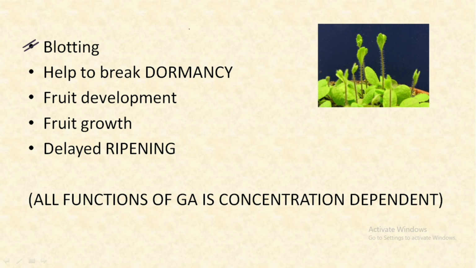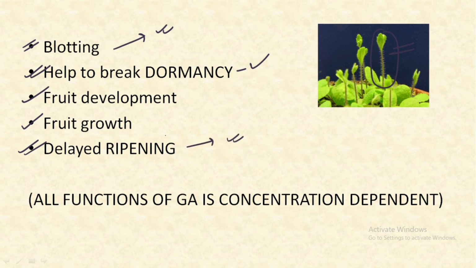So we have all observed a type of stem or a type of plant in which there is very short length of the stems present, but because of the gibberellic acid present and because of the important function that it performs, that is the elongation of the stem, there occurs the bolting, which is the elongation of the rosette like structure. Next is it helps to break dormancy, about which we have already discussed. It helps to have fruit development, fruit growth, and finally it helps to delay the ripening.